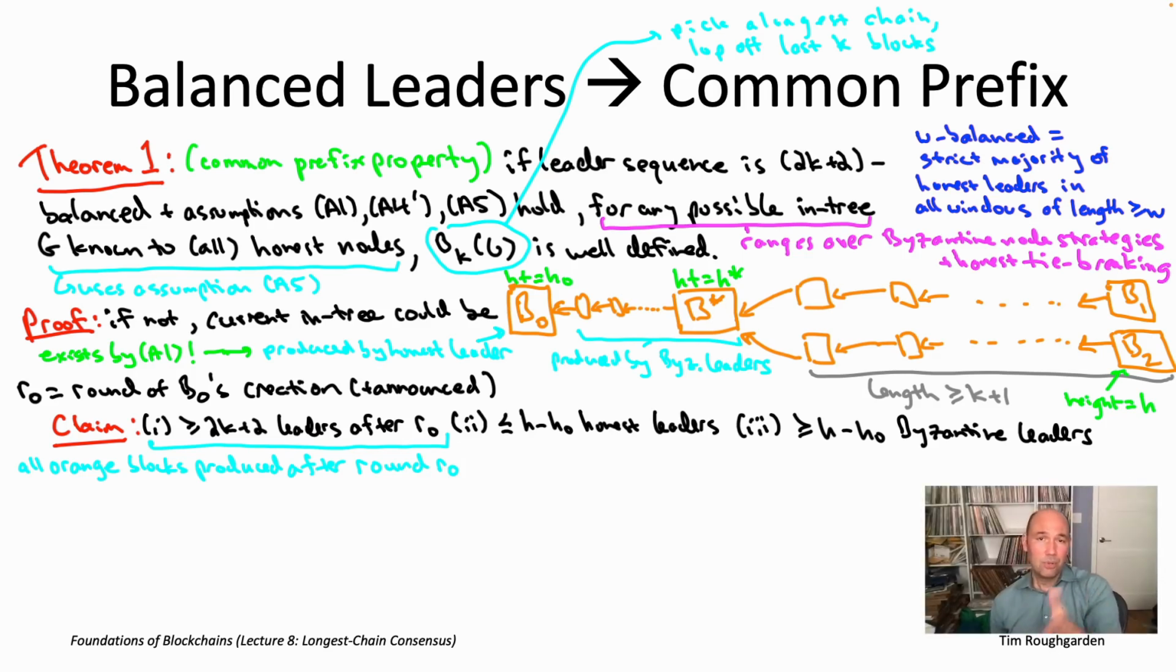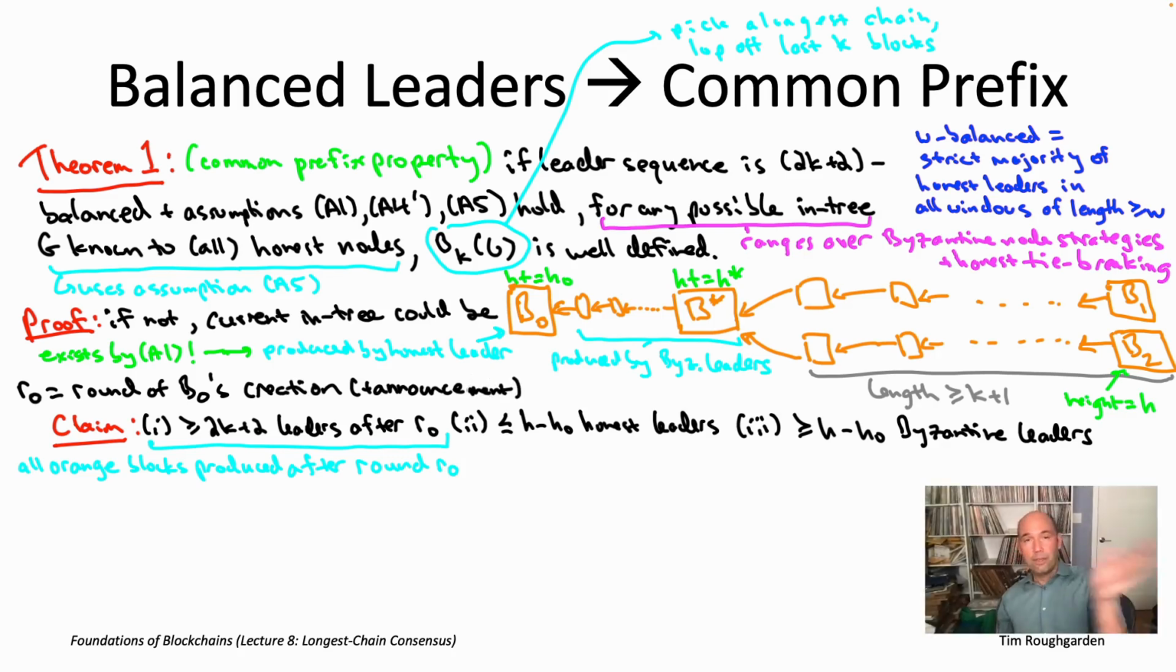Now, for a leader to produce any of these other orange blocks in this picture, to have B naught as an ancestor, they must have known about B naught's existence for that to be true, right? You can't point to B naught if you don't even know about it. Nobody, honest node or Byzantine node, knew about block B naught until round R naught. So all of these blocks that come after B naught had to have been created in rounds after R naught.